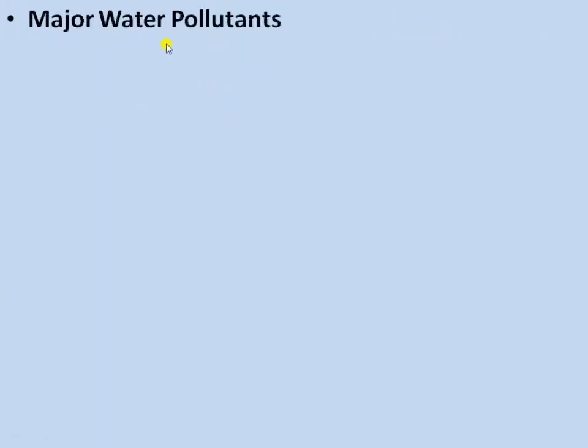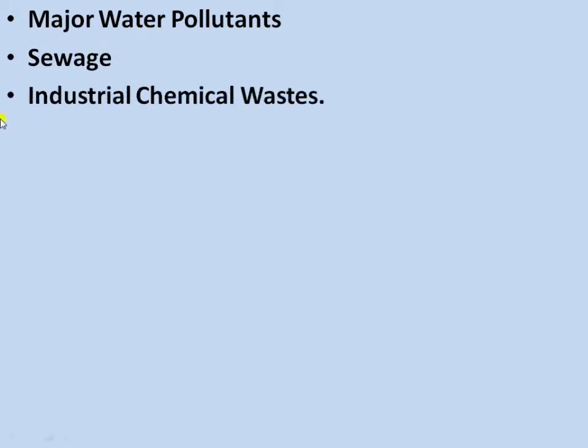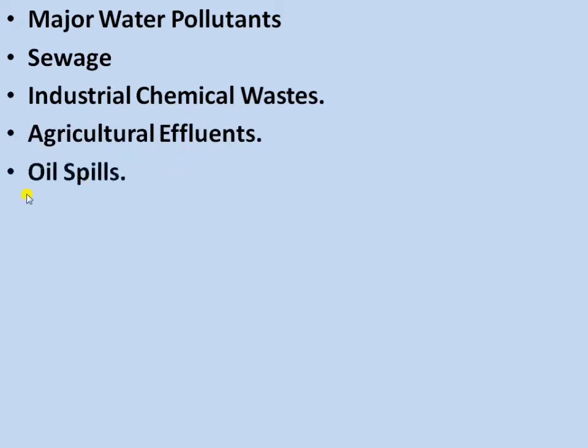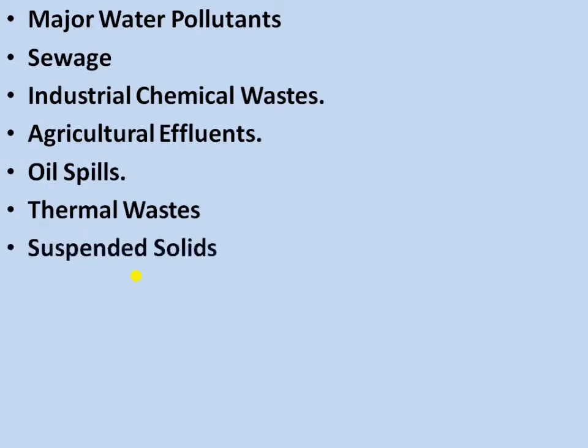Next is about the major water pollutants. What are the major water pollutants? First is sewage. Second is industrial chemical wastes. Third is agriculture effluents. Fifth one is oil spills, thermal waste. So these are the major water pollutants, and the suspended solids.